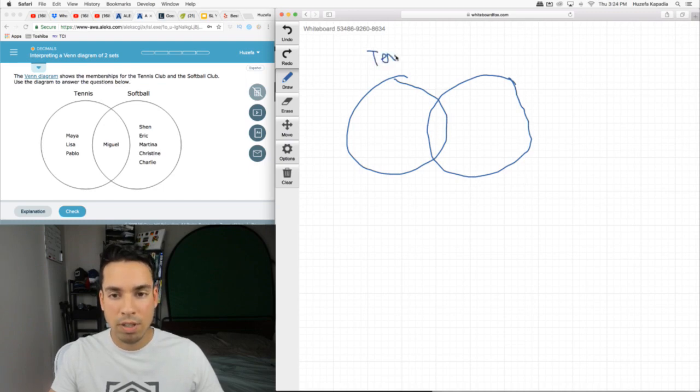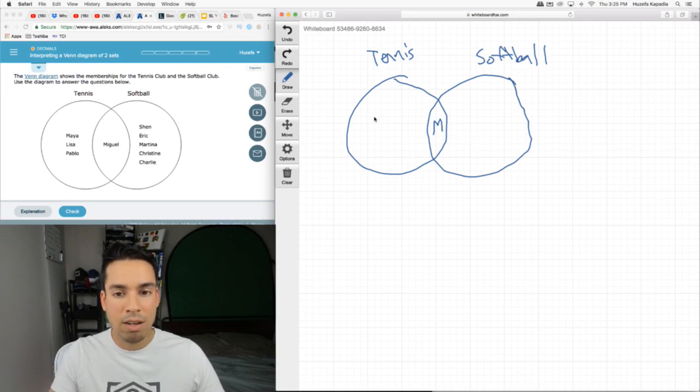So this is the universe of tennis players. This is the universe of softball players. Why is Miguel in this middle zone? This means he's in both zones, which means he plays both tennis and softball, okay?